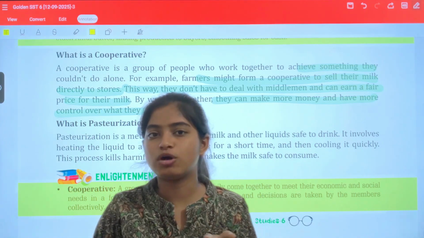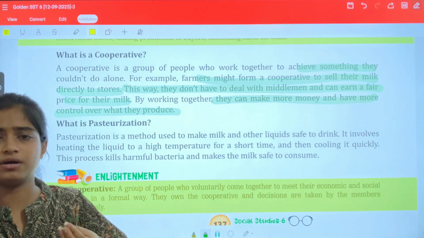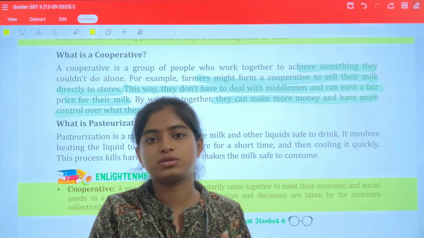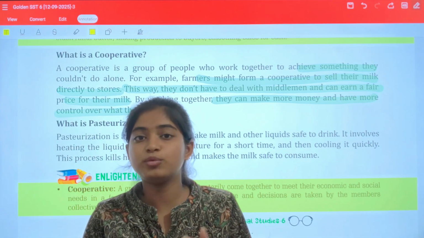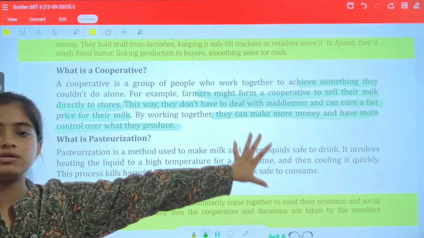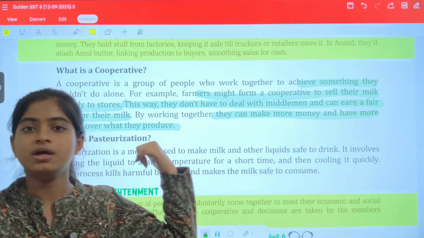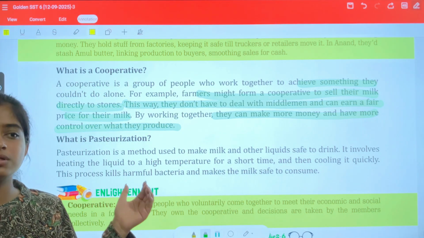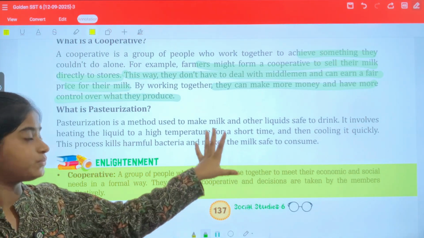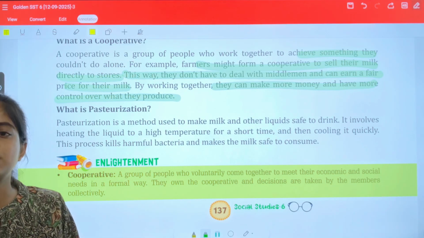Okay, so what do cooperatives help with? A cooperative is a group of people who work together to achieve something they could not do alone. That means alone is not as much possible. By making a cooperative, by making a group, you can do that work much better. For example, here the milk producers were not going to the middleman; they were going to the stores directly, and through this they were earning more as compared to middlemen. Okay, this helped common people more and they were able to earn more profit.